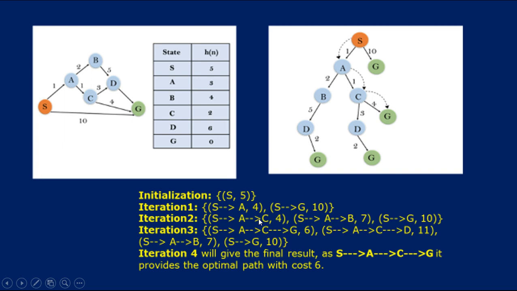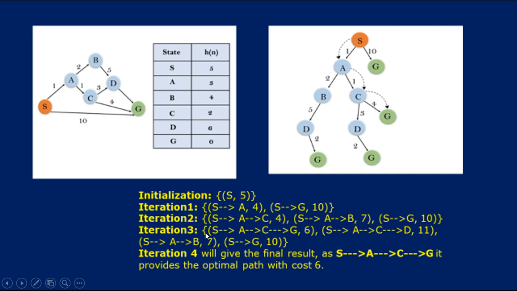In the next iteration, traversing from S A to C, we get 2 plus 2, which is 4. S A to B, A to B we get 3, and B is 4, so 3 plus 4 we get 7. Next, S to G, we know it is 10.